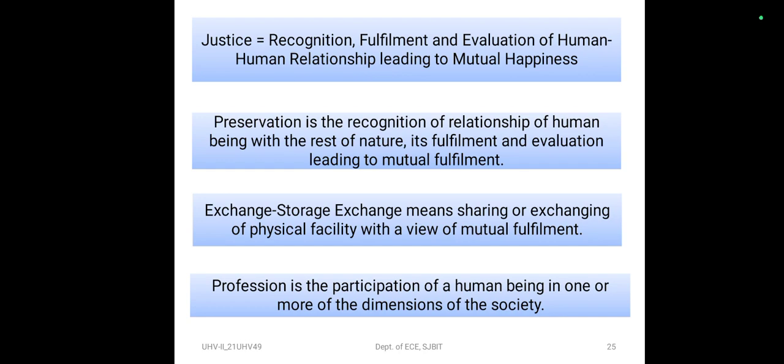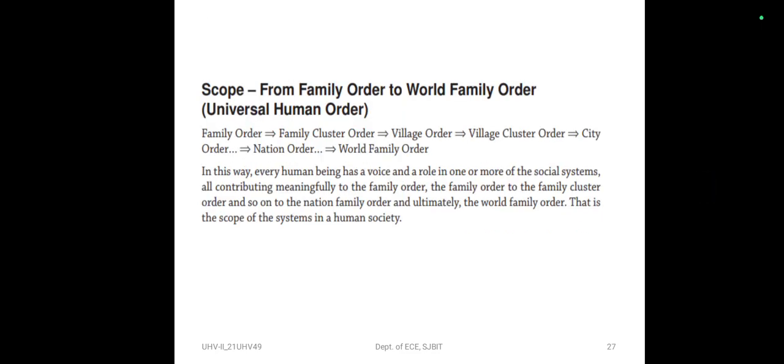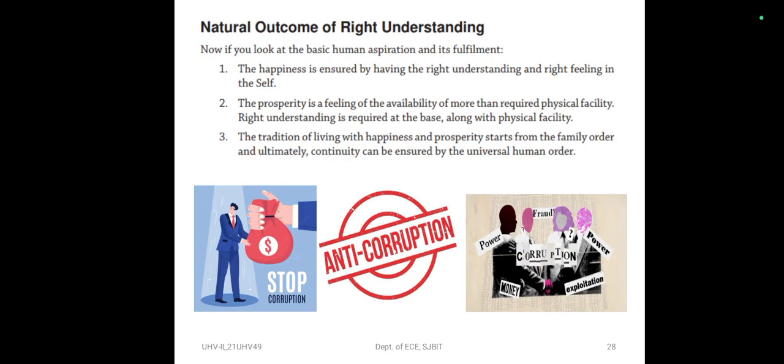So these are some of the parameters like justice, preservation, exchange or storage exchange, and profession, which we already discussed. Coming to the vision for universal human order, harmony from family order to world family order, we must understand what is naturally acceptable to us, the right understanding and right feelings. With having all the right feelings, right understanding, and understanding what is naturally acceptable to us, we have harmony within, harmony with human being, harmony with family, harmony with society. That leads to the vision of this right understanding. It's a natural outcome of right understanding.